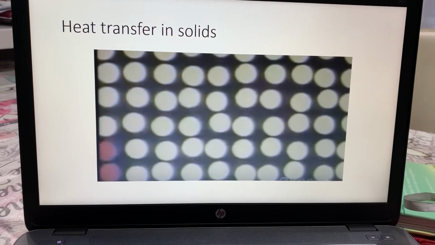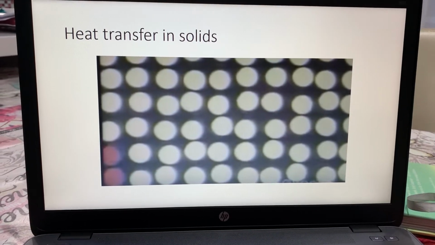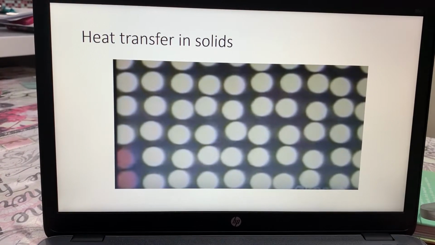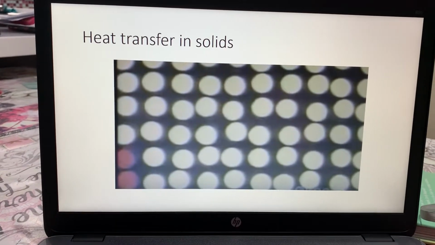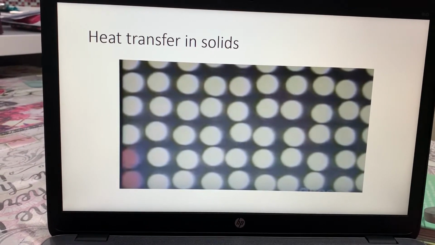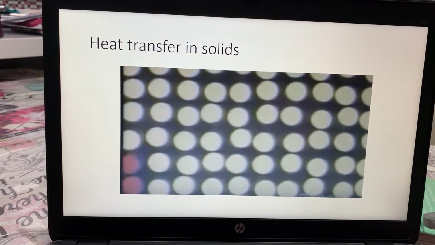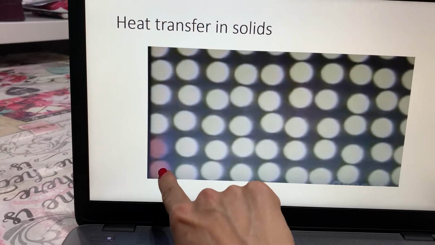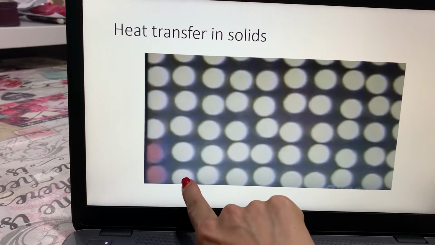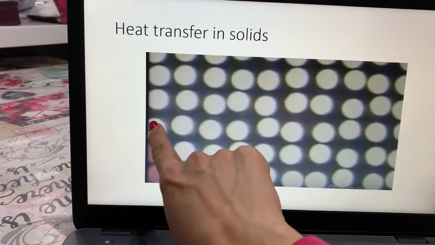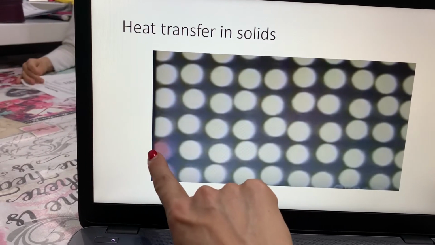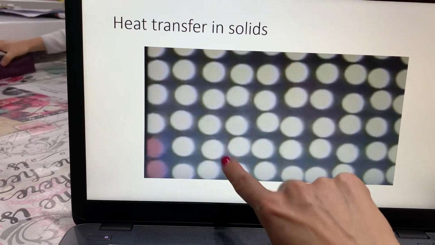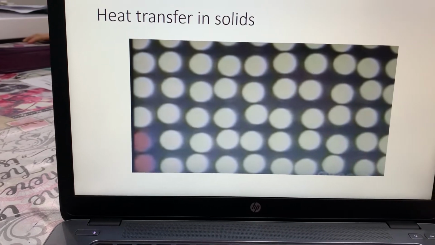So we said that solids have their molecules tightly packed, they are next to each other, and they are vibrating, jiggling sort of, they are dancing. But they are dancing and never leaving their space. So if we have this atom here that gets heated and it starts to vibrate, it's going to hit the one next to it. And this gets heated and hits the one next to it. The result would be that they all will hit the ones next to them. And so the heat will start flowing from one atom to the other.